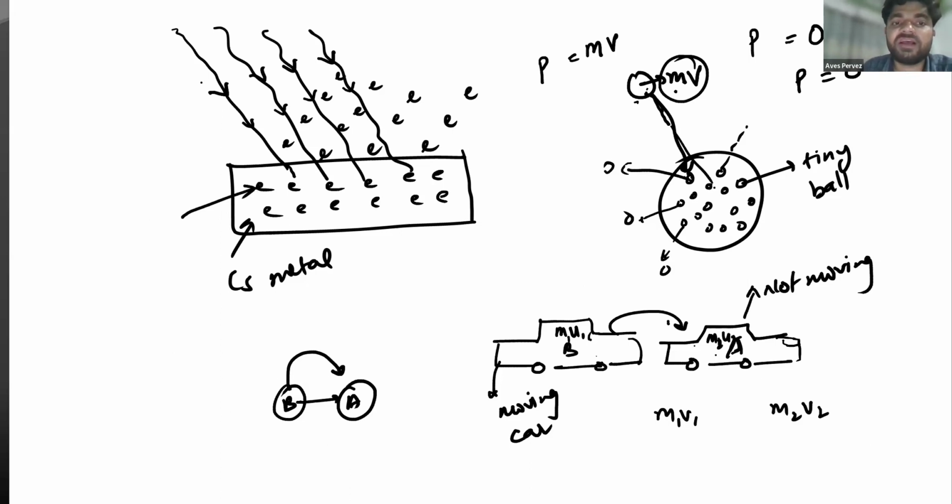When light of suitable frequency falls over it, they start ejecting like the stones ejecting from the circle. So there is something carrying mass and velocity, meaning some momentum, and that momentum is being transferred to these electrons. That's why these electrons start moving or ejecting out from this surface.